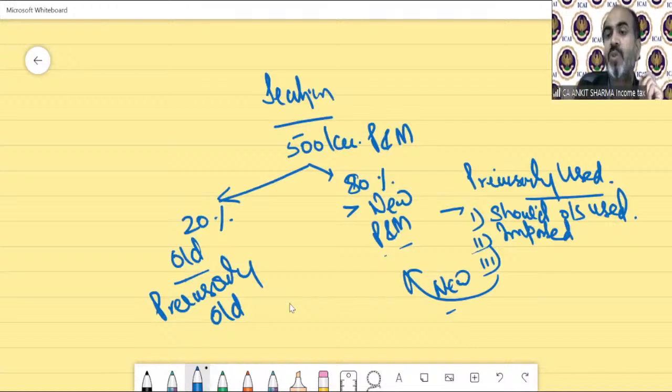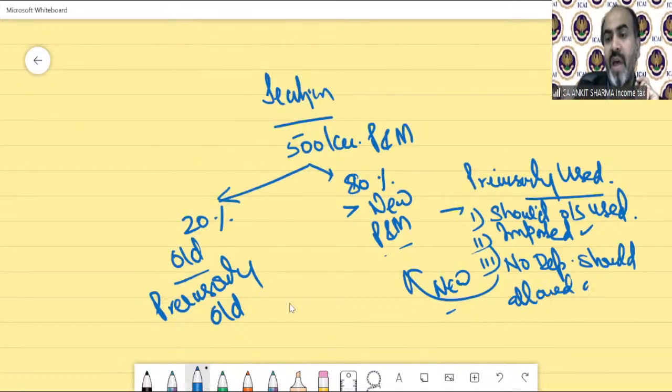Condition 2: it should be imported into India, of course. If it has been used outside India, then to use it in a special economic zone, or for the purpose of any business in India, we have to import it by genuine means, of course. It should not be smuggled into India. It should be properly imported into India. And the third condition is very interesting, that no depreciation should be allowed on that machinery under Income Tax Act 1961.